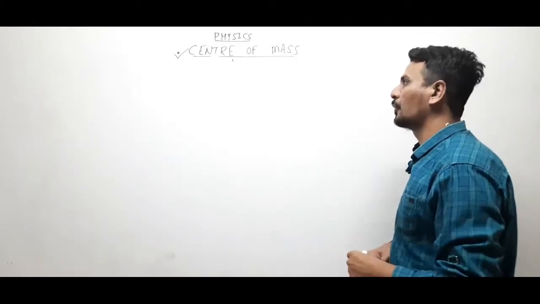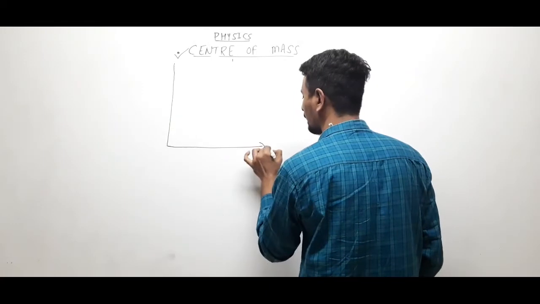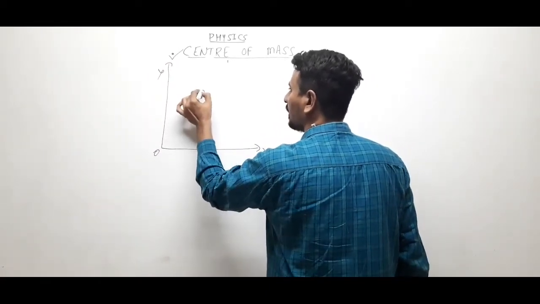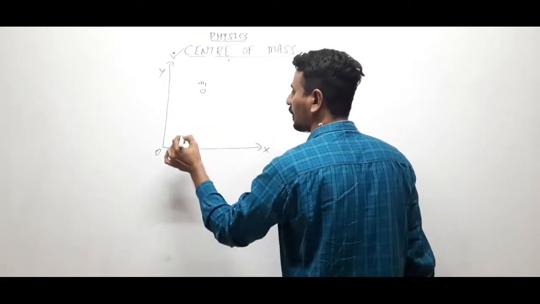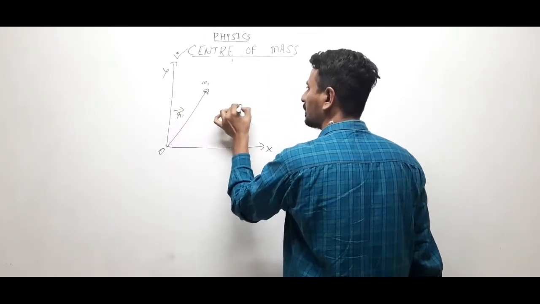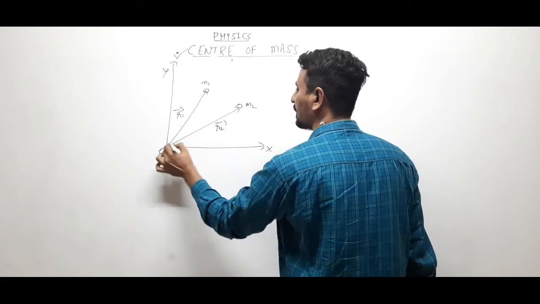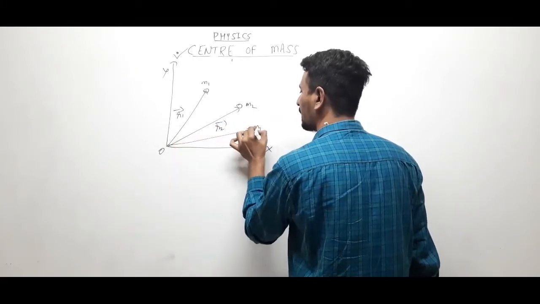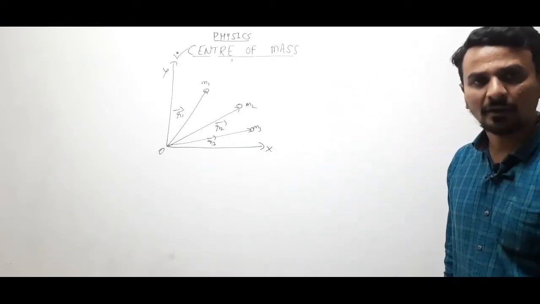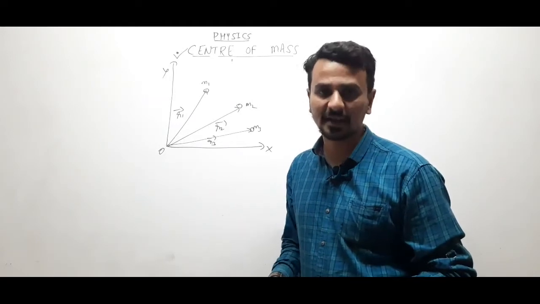Okay. Now, let us say there are particles of which a body is made, in the xy coordinate system. So there is a particle of mass m1. Let r1 be the position vector. m2, let r2 be the position vector of that mass. m3 particle, let r3 be the position vector of this mass. Clear? This is known as a discrete distribution of mass.